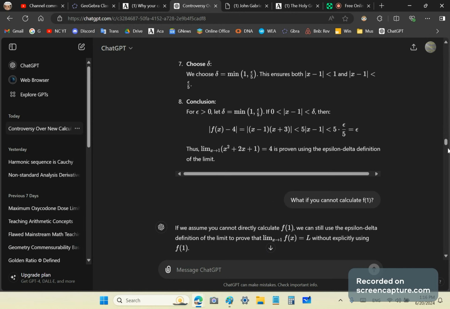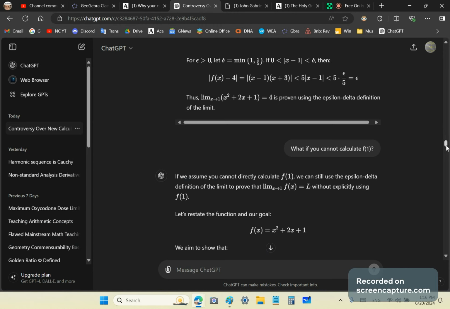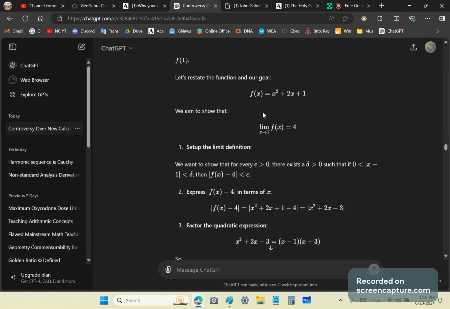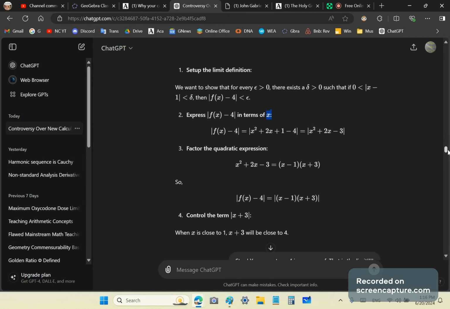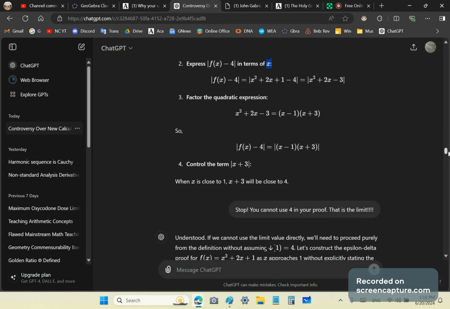So then it says, if you assume you cannot directly calculate f1, you can still use it. That's bullshit, as you'll see in a while, because that's exactly what it does. It uses 4 in the proof, okay? So it tells you to first express that in terms of x. So this is just a pre-programmed algorithm by mainstreamers to push their toxic, wrong ideas onto you, okay?